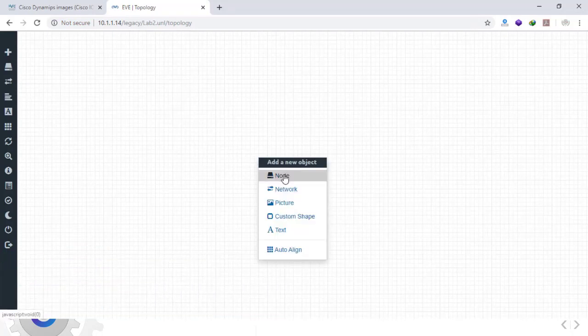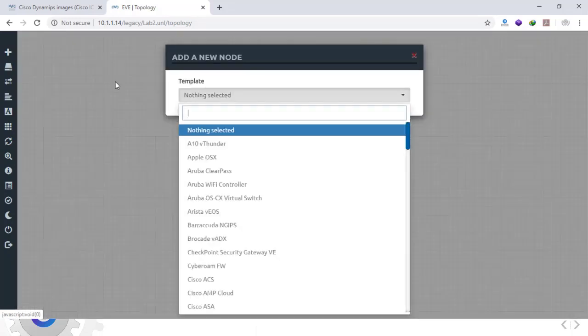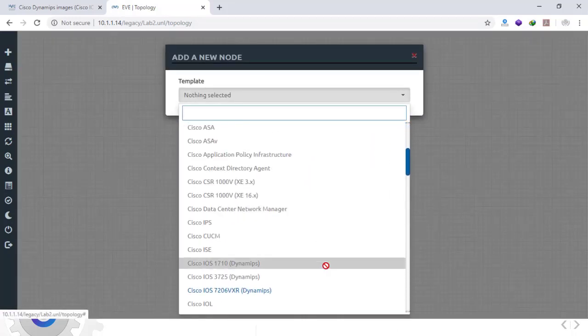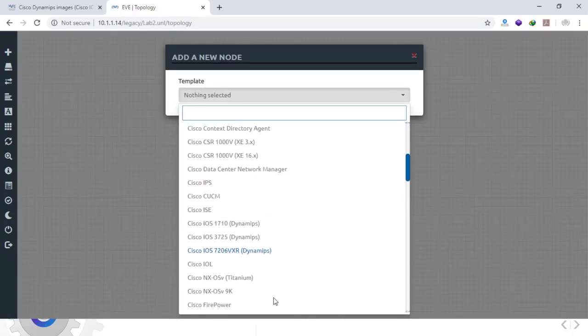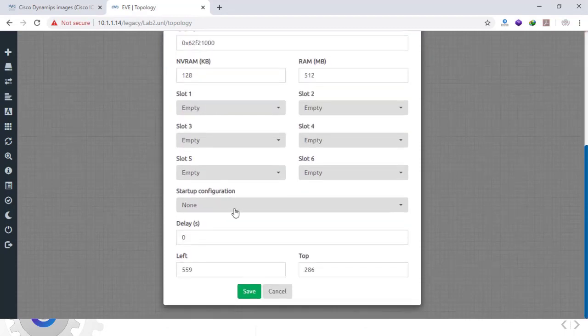There are two ways we can add new nodes to our topology. Either right click and select the node, or select a node option from here and add an object. Well, here you can see Cisco IOL 7206 is blue, and that means we can use it in our topology. Well, let's say 2 and save.